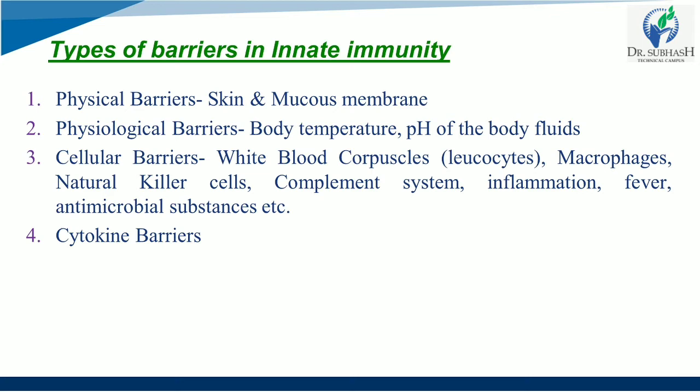Then comes the physiological barrier. Body temperature, pH of the body, and various body secretions can also prevent growth of many disease-causing microorganisms. So these three, body temperature, pH of the fluid, and various secretions, are considered physiological barriers. Now, there are some very important examples that you have to remember.